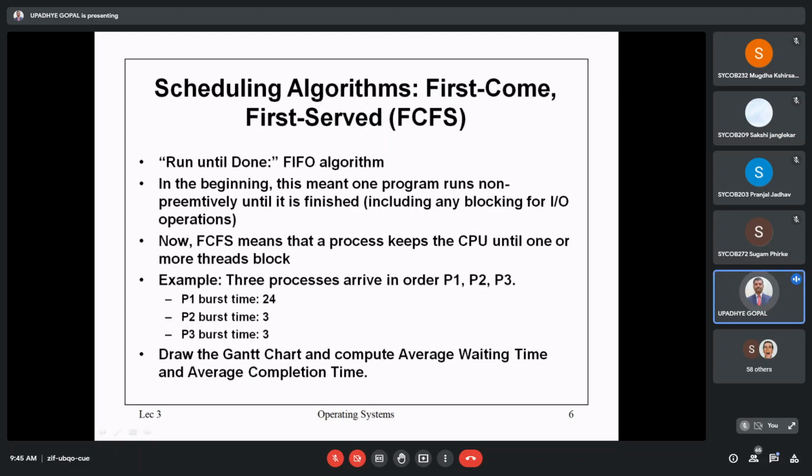Whatever basics we have seen for queue, the same basics are in front of you. So the first type of scheduling is called first in, first out, or in other words, first come, first serve basis. One who comes first will be served first. That is the first type of thing in front of you.